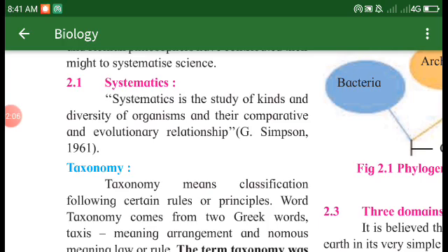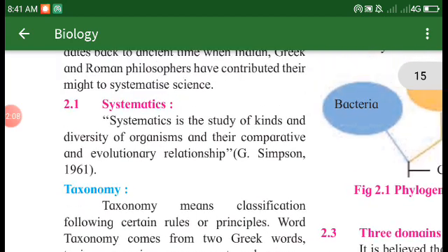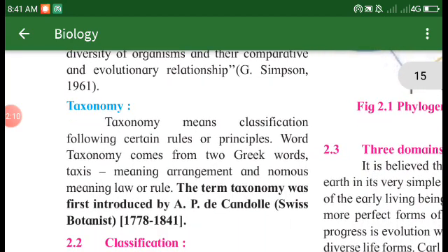Simpson, 1961. Taxonomy means classification following certain rules or principles. The word taxonomy comes from two Greek words, taxis meaning the arrangement and nomos meaning the law or the rules. What is taxis? Taxis means the arrangement of things and nomos means the law or the rules.